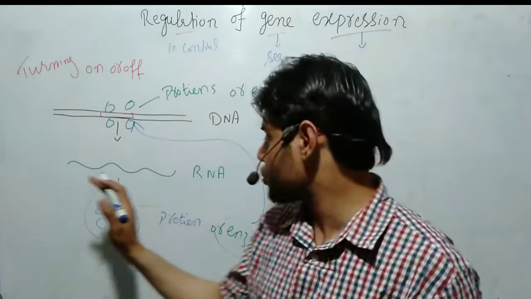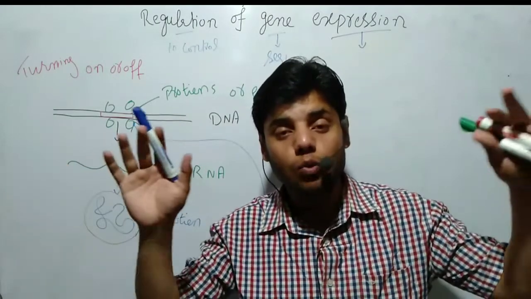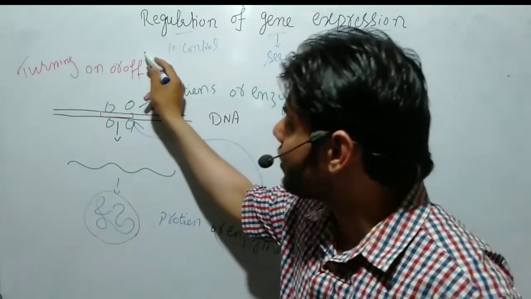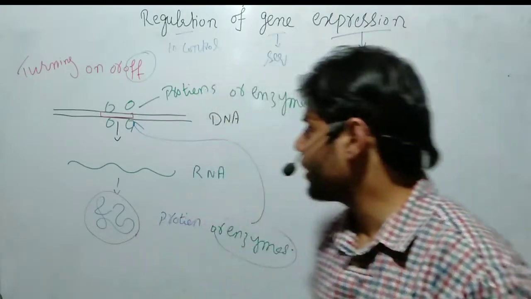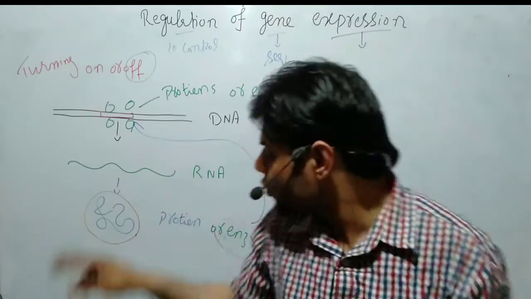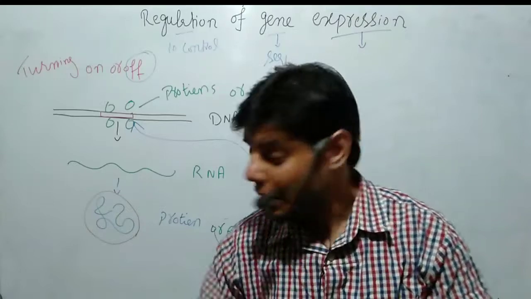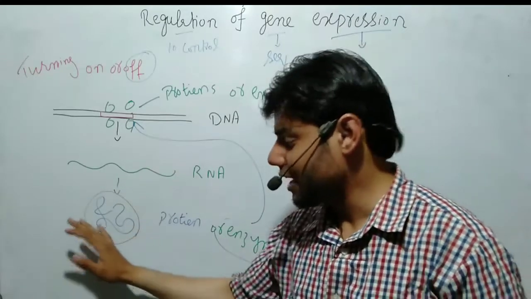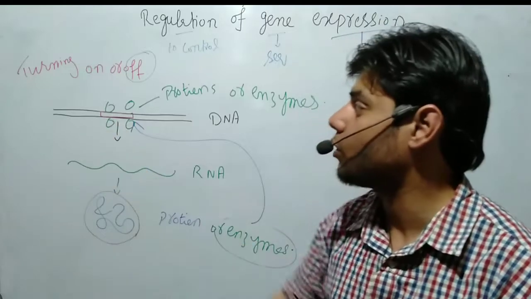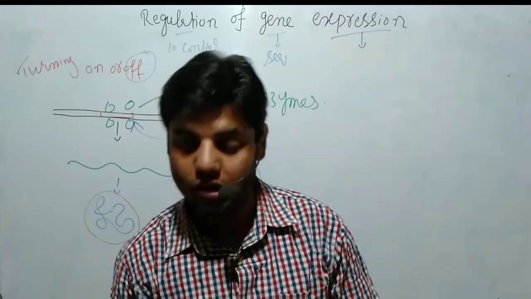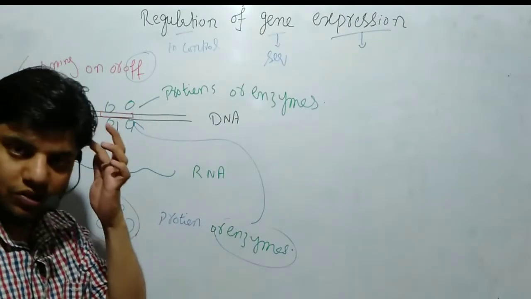When they bind to the gene, the gene will be switched off or turned off. When it is turned off, the whole process will be halted or stopped. RNA is not produced and protein is also not produced. When these are not produced, we call that turning off of gene expression. This whole process is called regulation of gene expression.